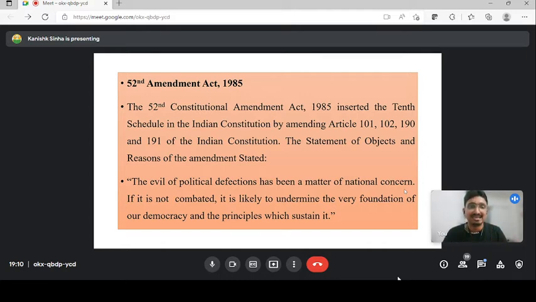Finally, in 1985, under the leadership of the Rajiv Gandhi government, guys, mark this word, an amendment was made in the Indian Constitution known as the 52nd Amendment Act, which means it was passed by the Lok Sabha, it was passed by the Rajya Sabha, and it received the President's signature. The Rajiv Gandhi government made the amendment by the 52nd Amendment, and a provision, that is the 10th schedule.